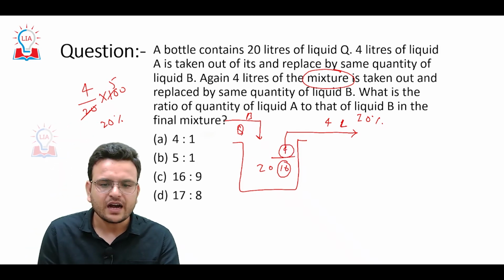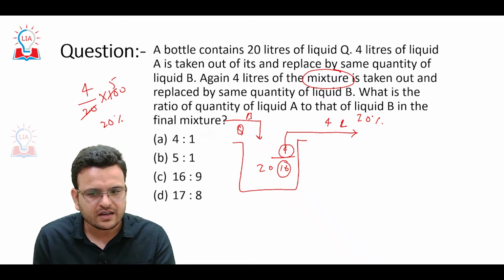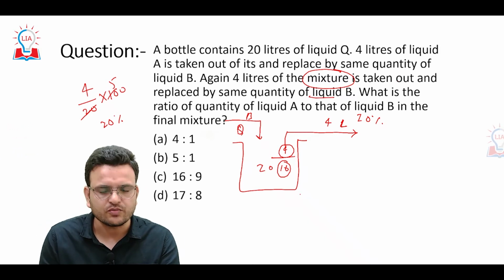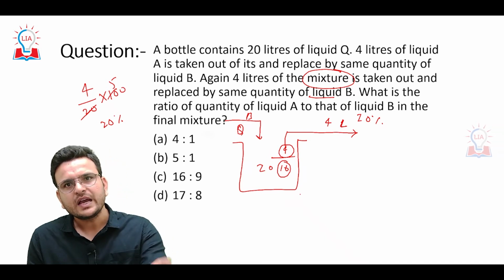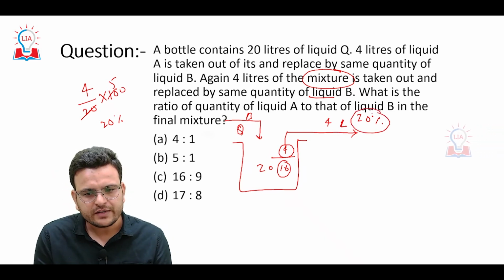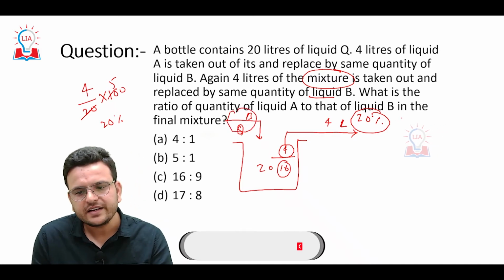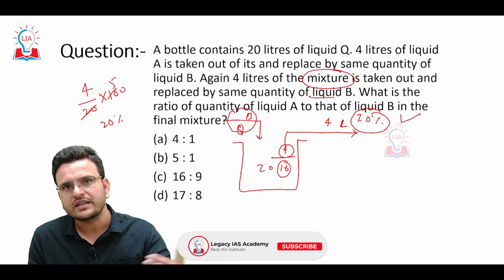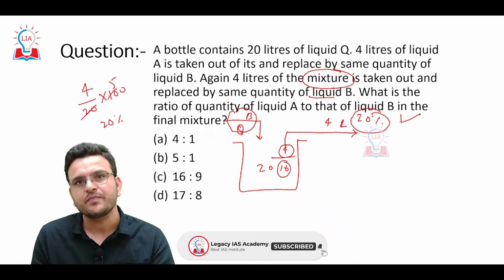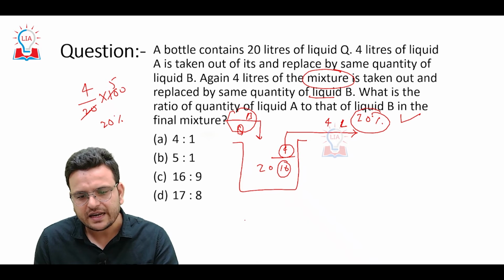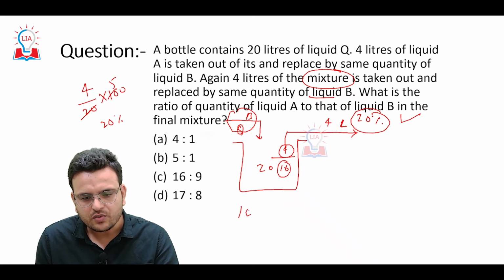So again 4 liters of the mixture is taken out and replaced by the same quantity of B. What we are doing is taking out 20% and replacing it with a different liquid, and again taking out 20% and replacing it with B. So consider the total quantity is 100.